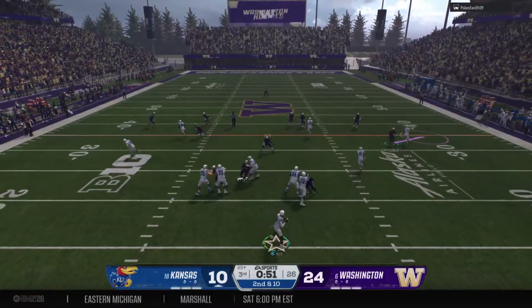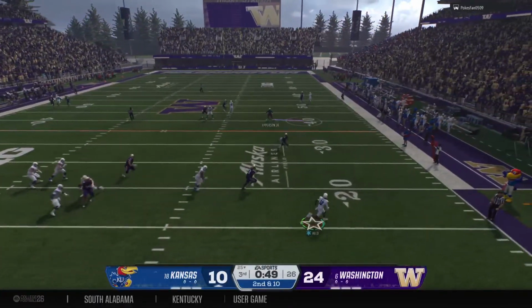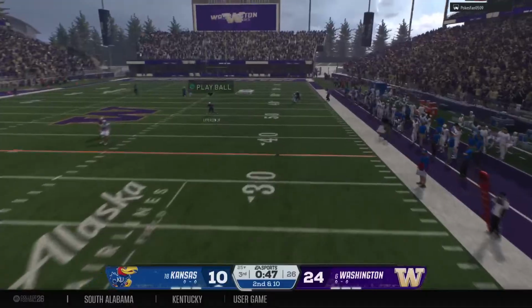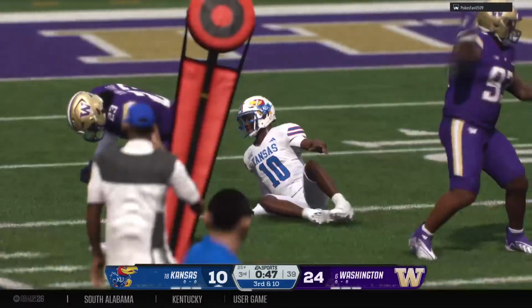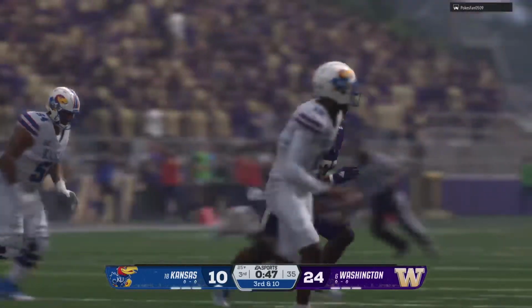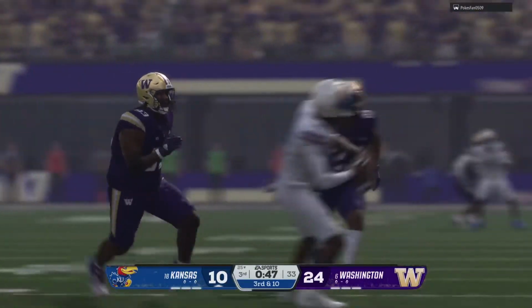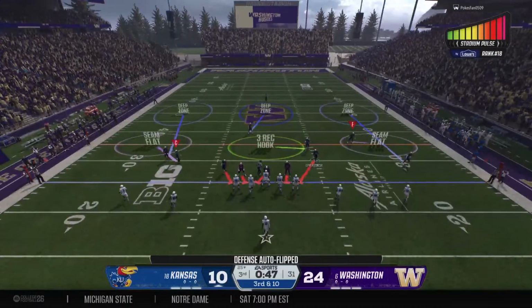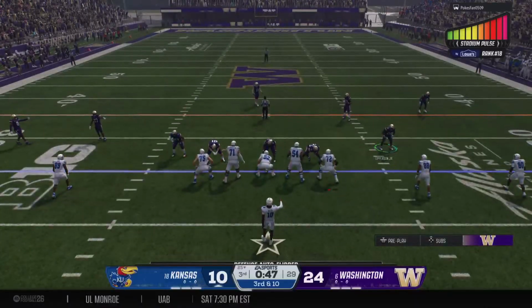And the QB will try again on 2nd and 10. Hit as he released it. The pass not complete. This quarterback's trying to do everything he can to give this play a chance, he gets out of the pressure off to his right. But man, did he take a hit. Wasn't able to complete this pass.